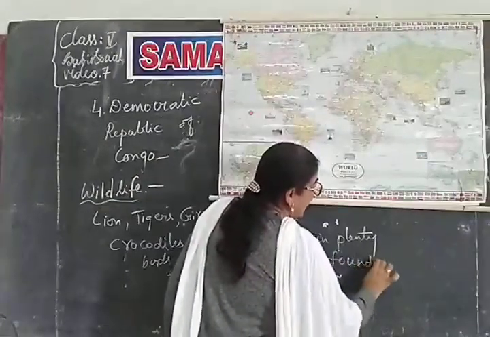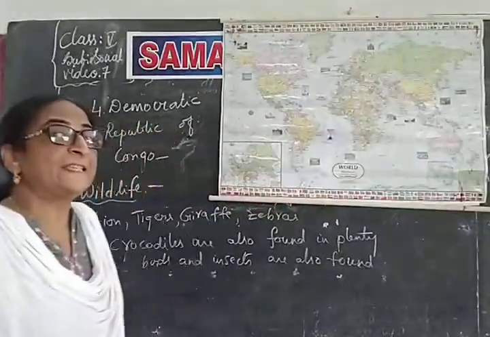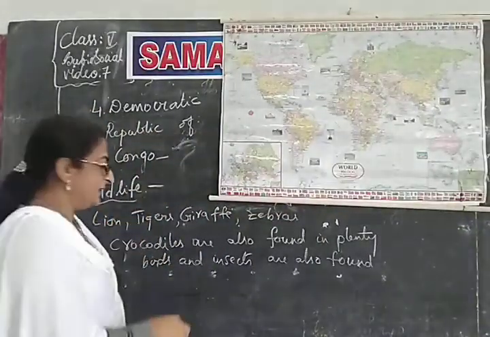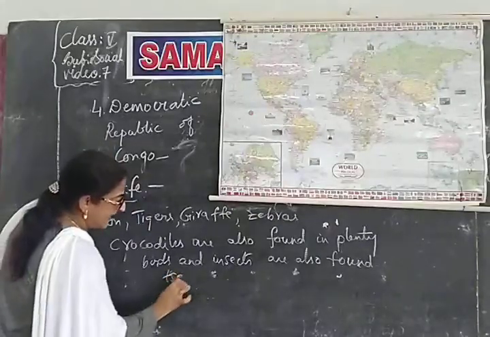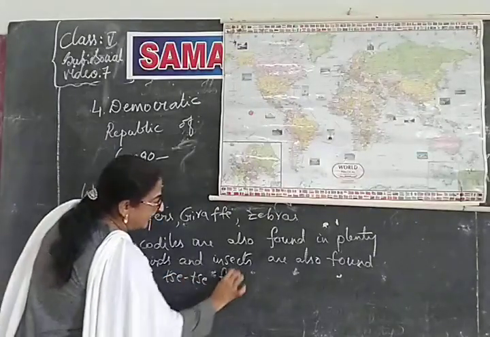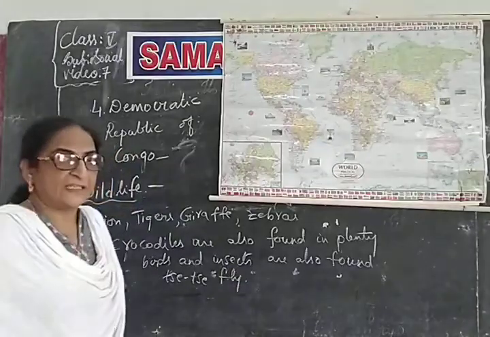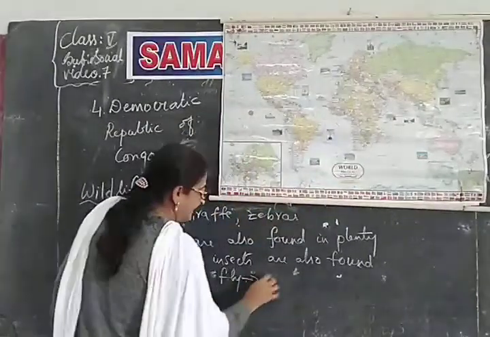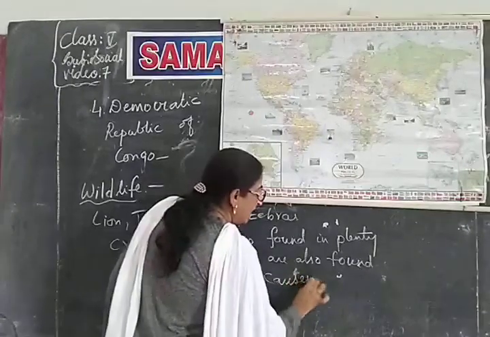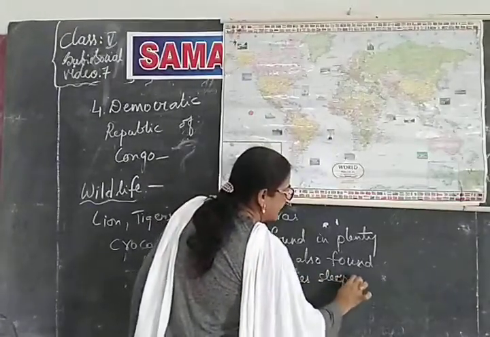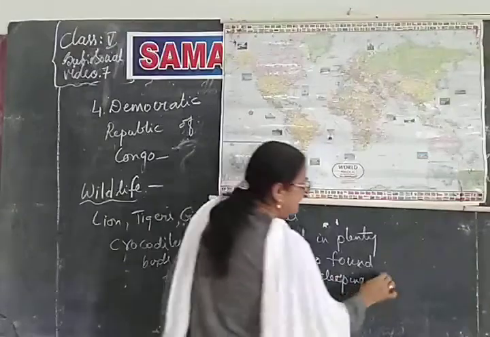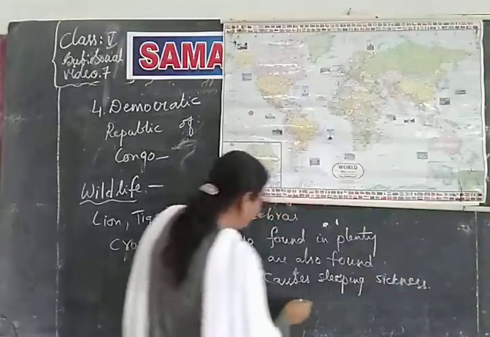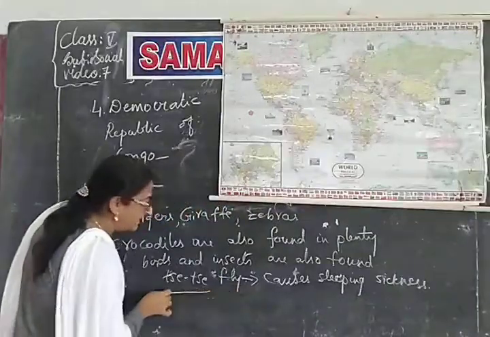And there is one type of fly found in this forest known as the tsetse fly. This fly causes sleeping sickness. It is a very dangerous and poisonous fly.